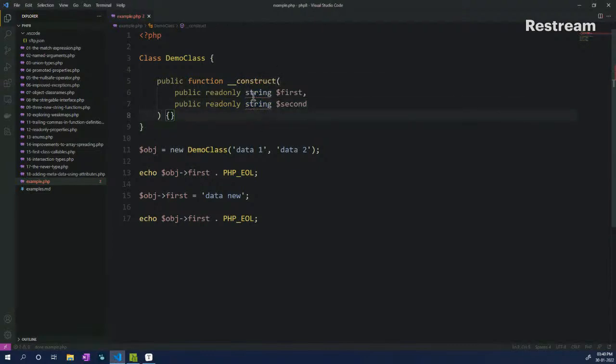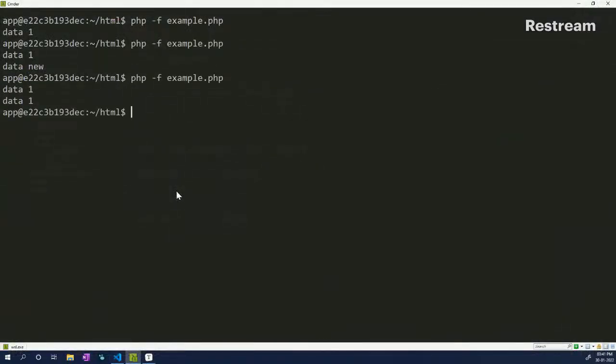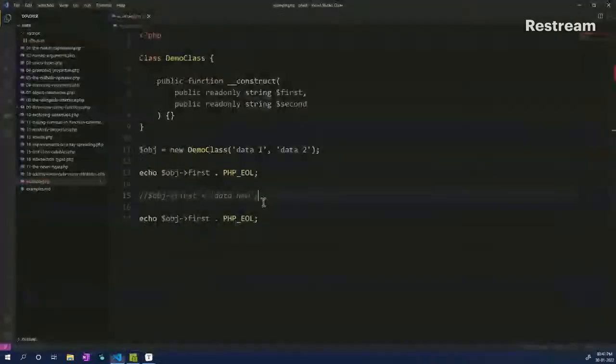Don't mind the errors that are coming. My VS Code is not really compatible with PHP 8.1, so that's why you will see certain errors, but don't worry, the code is still executable. Here, if I comment this out and save, what I'm telling is that even though these are public properties, they are read only, which means they can only be assigned values during initialization, which is right here. We have data1 and data2 assigned. If I run this code, you will see data1 and data1, because we just commented out the part where we assign a new value to it.